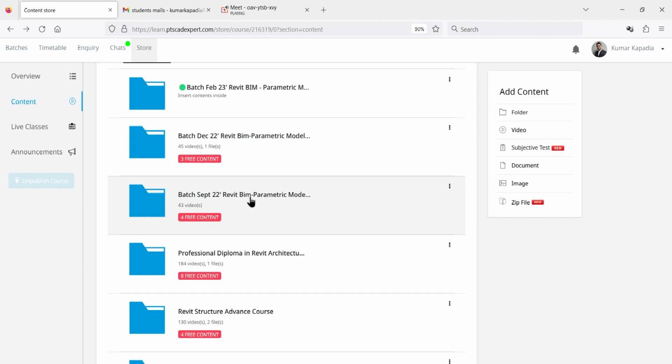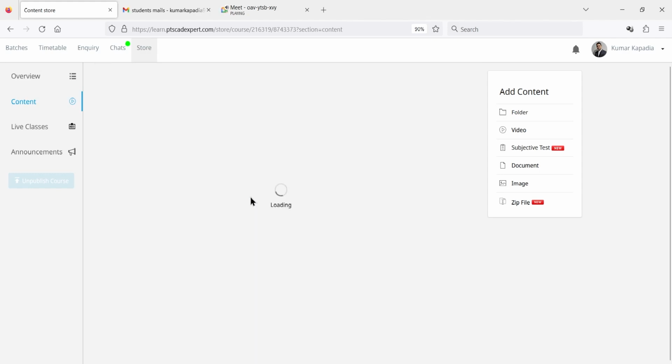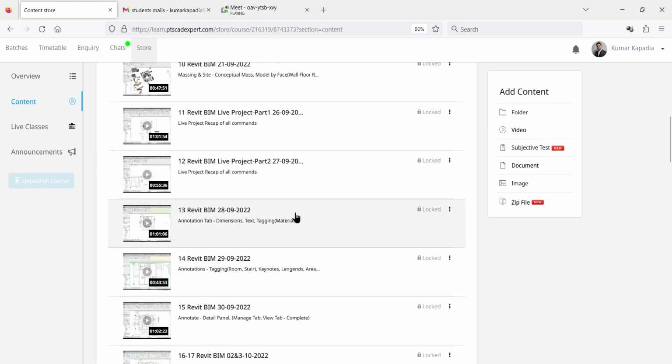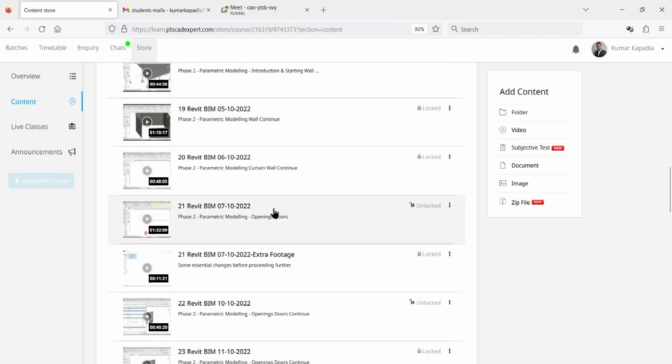And this particular course will be delivered in 3 parts, in 3 phases, wherein the first phase will talk about the basic Revit and its features and functions. The second phase will talk about the parametric modeling, and the third phase will be the visual scripting. The first phase will be delivered in complete detail, starting from scratch, from modeling up to the sheet composition part. Everything will be delivered. But regarding the second phase, that is the parametric modeling and visual scripting, you will be given an overview, and the detailed reference videos of which are in this particular folder.